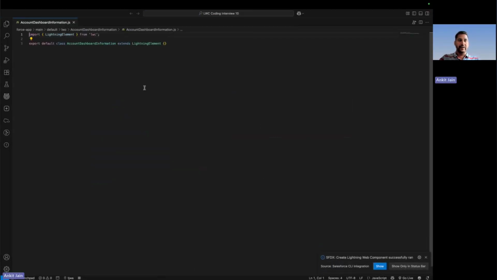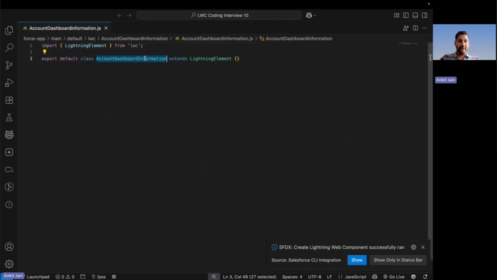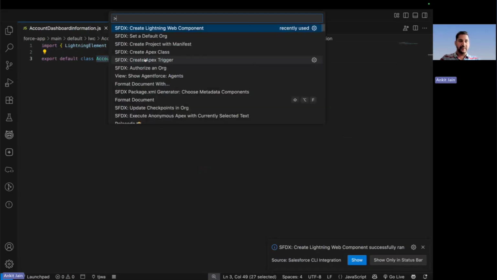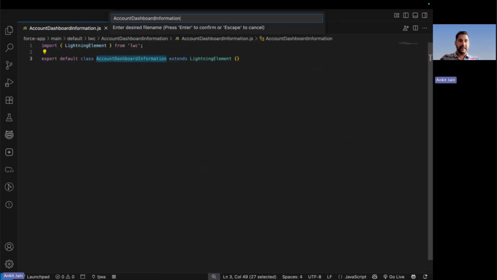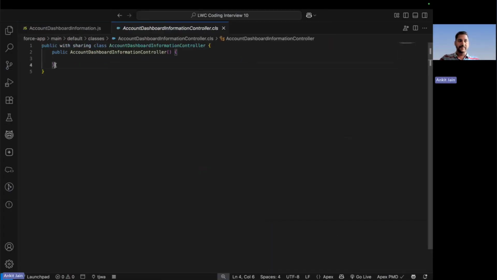And also I will be creating the Apex file as well because I have to go and get the data. So what I will do, I will be creating one Apex class and naming that Apex class as a controller. So this is my controller where I will be getting the accounts with the summary information.